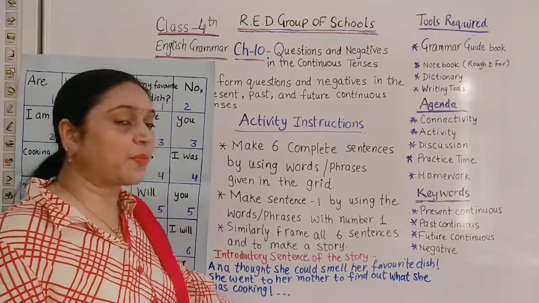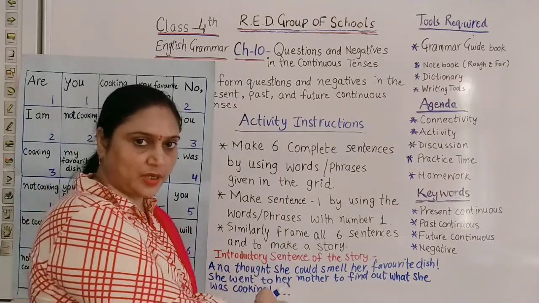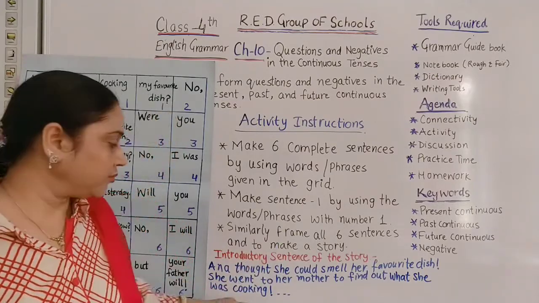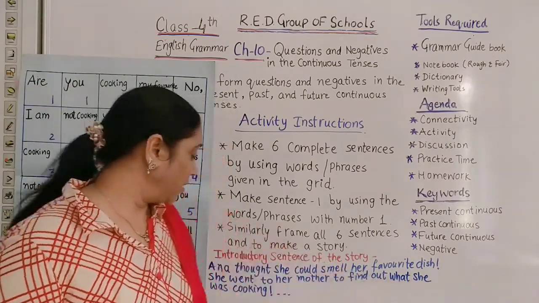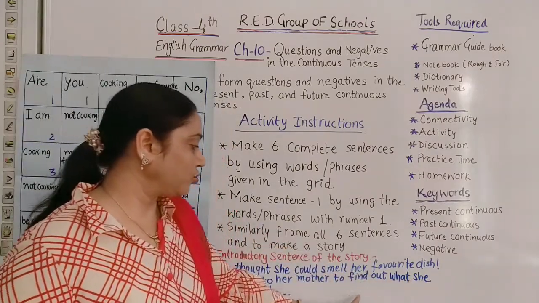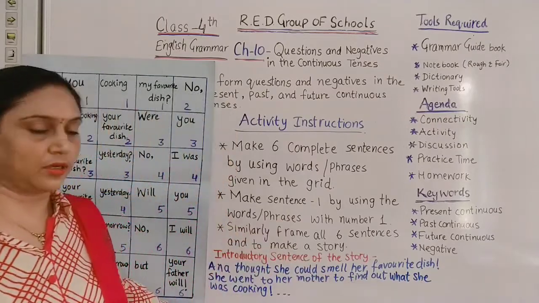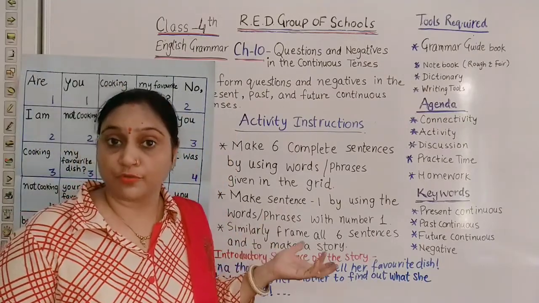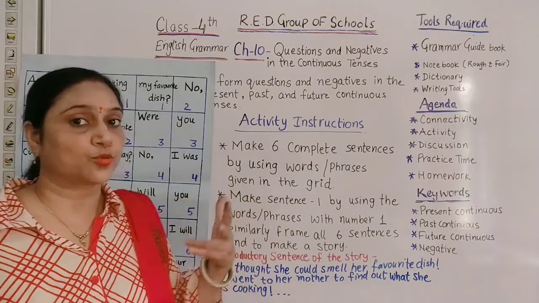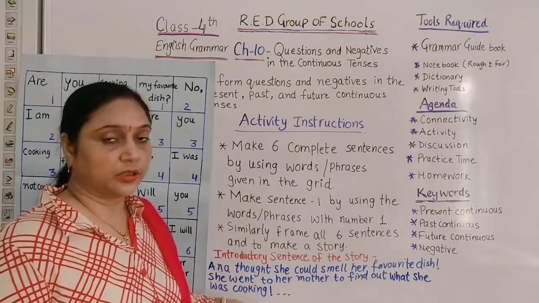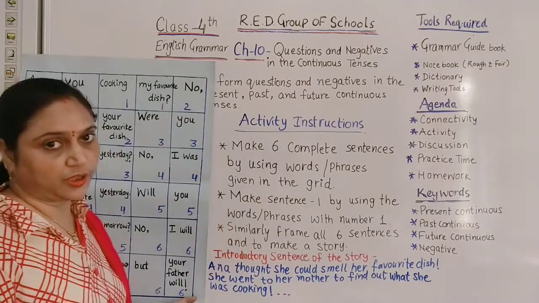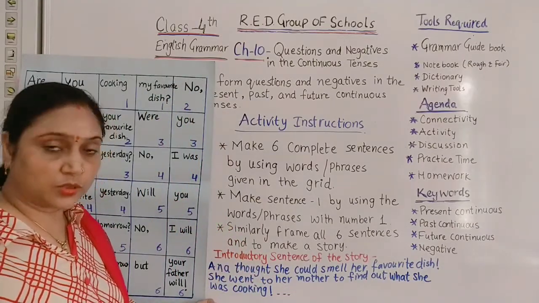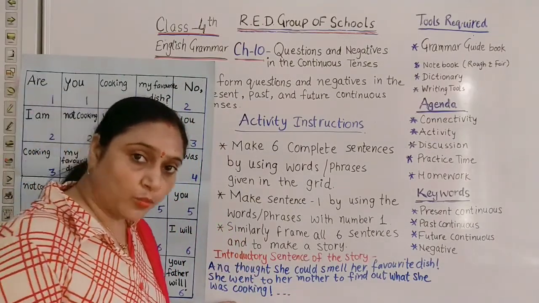So the introductory part of the story is given here. I am going to read it. Anna thought she could smell her favorite dish. She went to her mother to find out what she was cooking. Anna को लगा कि उसकी mother कोई favorite dish बना रही है क्योंकि उसको खुशबू आई. She went to her mother. Then वो अपनी मम्मी के पास गई and she asked कि what was she making. तो उन्होंने अपनी मदर से जाके पूछा.